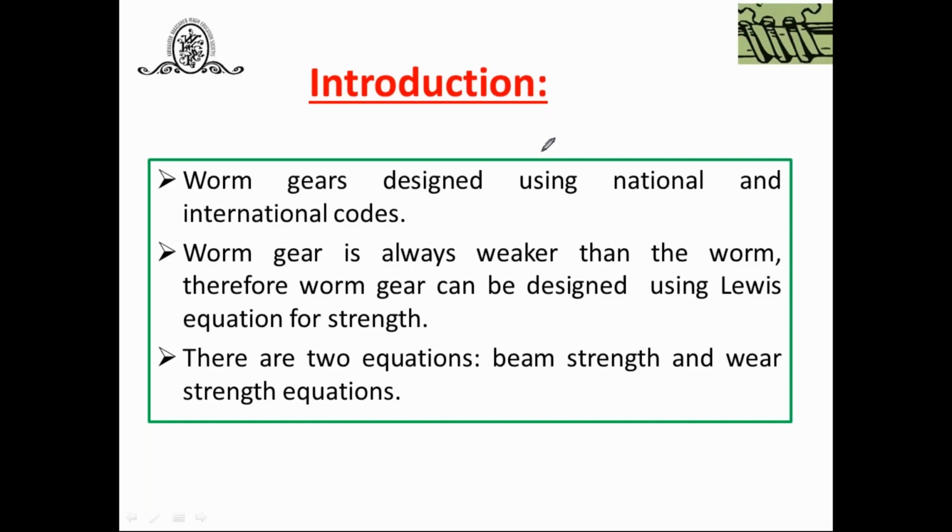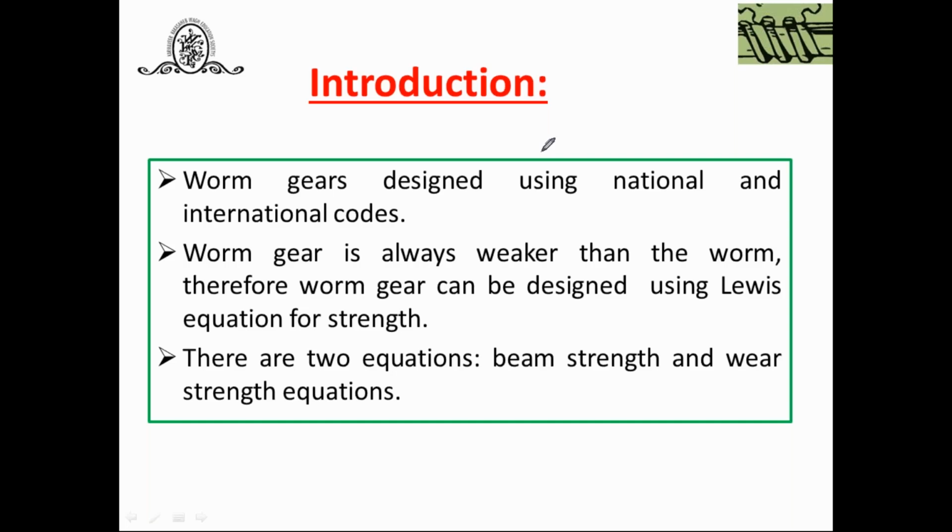Second thing, you know very well, while selecting the material for worm and worm gears, for the worm we always use a high strength and high fatigue strength material because it rotates at a high speed. And for the worm wheel, we always prepare a softer material. Phosphor bronze is a generally used material.